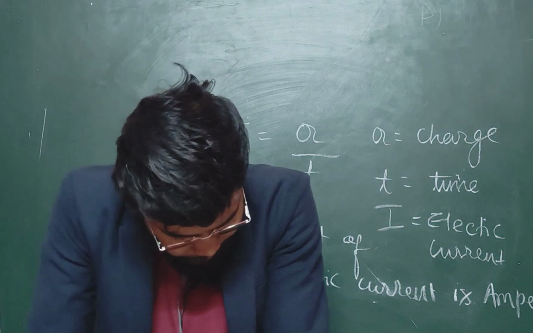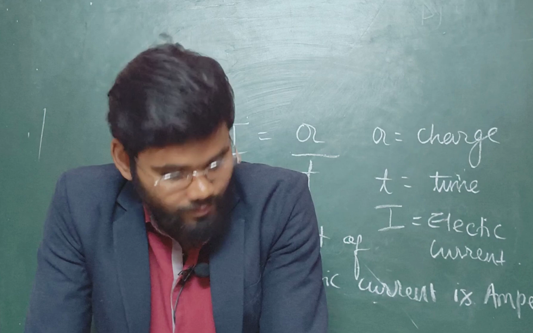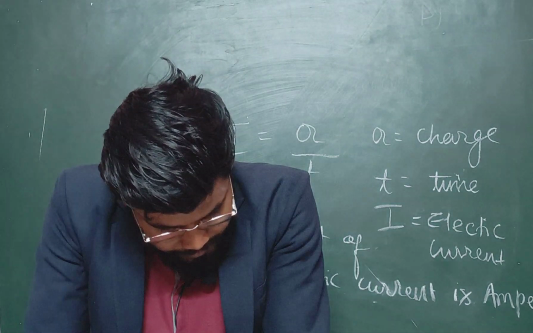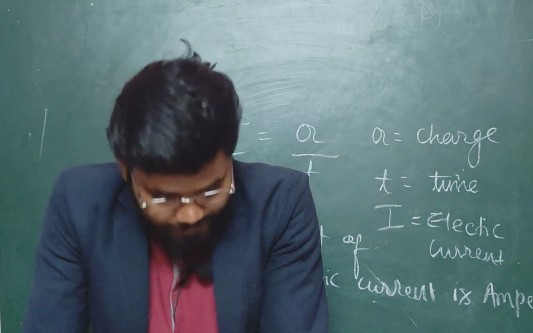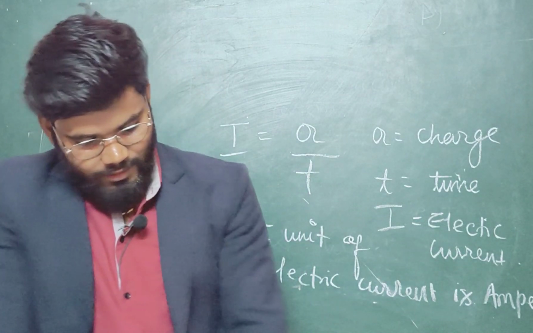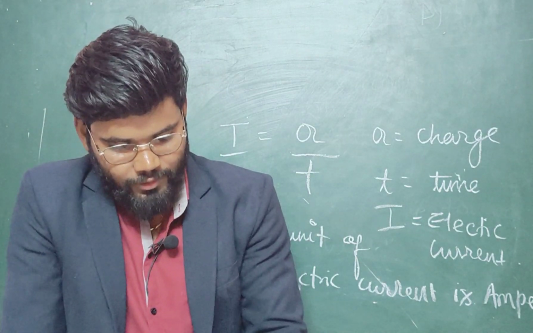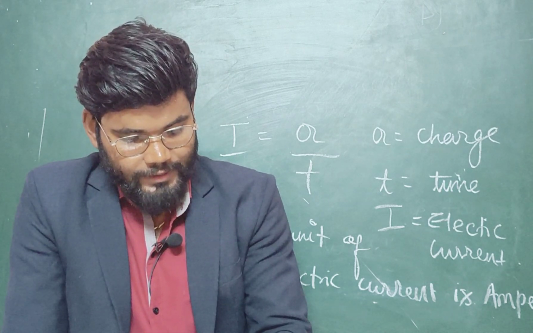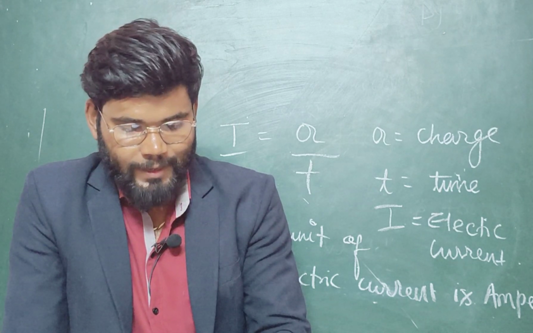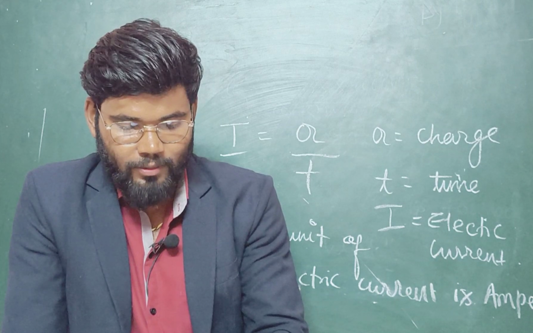And one more important thing is questions related to work. Suppose one question says a man pushes a mower through a distance of 20 meter in the direction of force, and the force exerted by the man is 25 newtons, so what is the value of work?